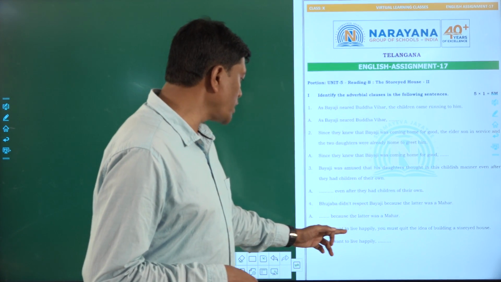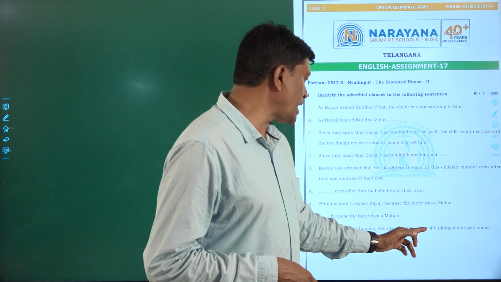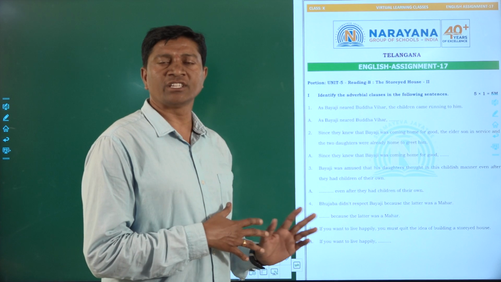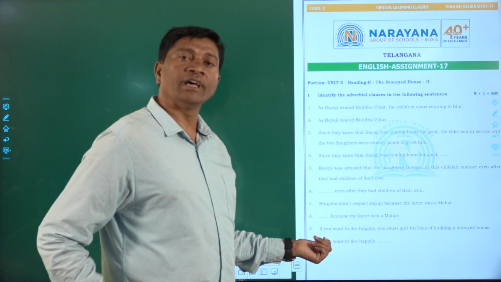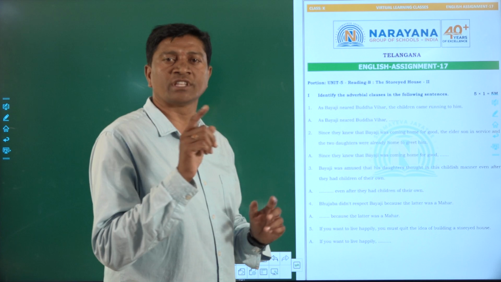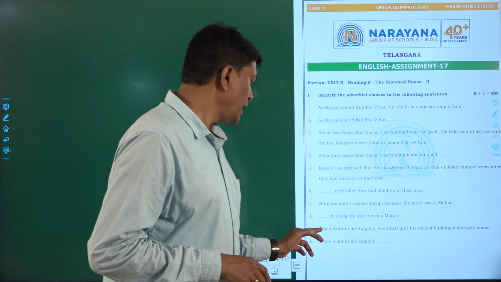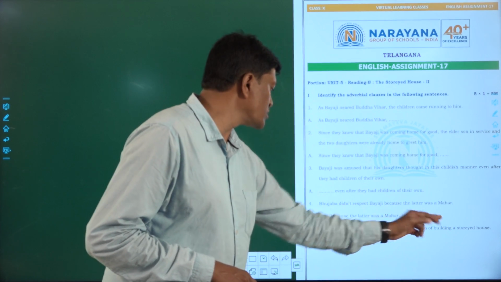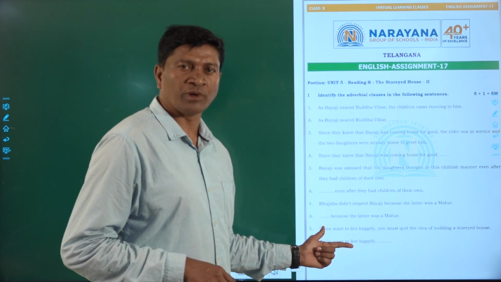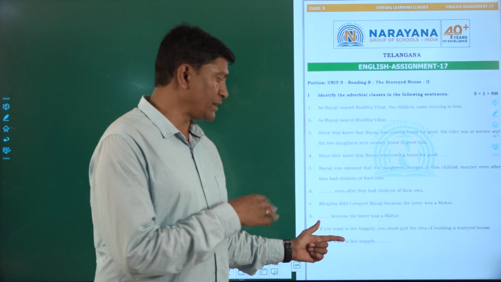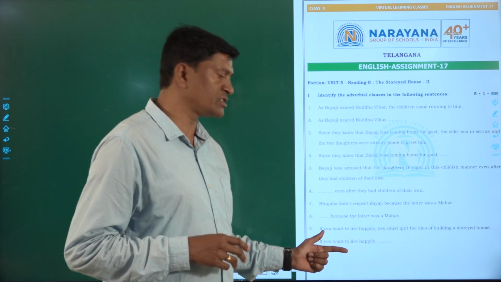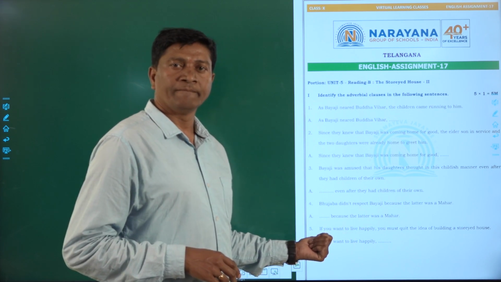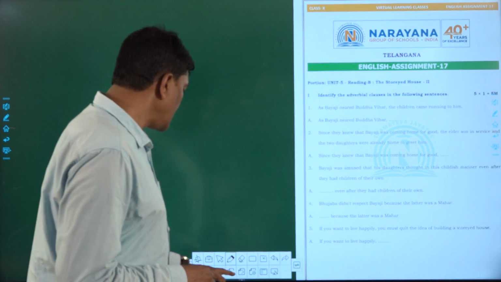Next one. If you want to live happily, you must quit the idea of building a storied house. Here, just now I said, if conditionals in adverbial clauses: if you insert if at the beginning, we have to use a comma in the middle of the sentence. You see, if you want to live happily, here the comma is there. You quit the idea of building a storied house. So this is the first type of if conditional, the possible condition. Everything about that we will discuss in our next sessions. So here, if you want to live happily is the adverbial clause. Is it clear? Now, come to the next paper.